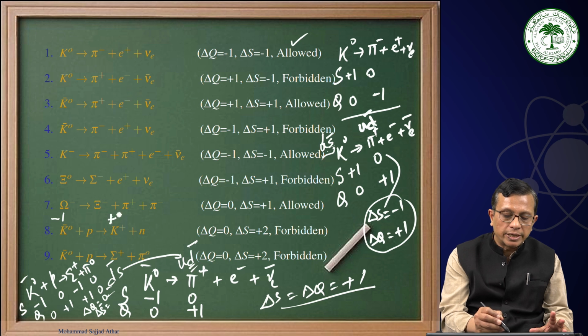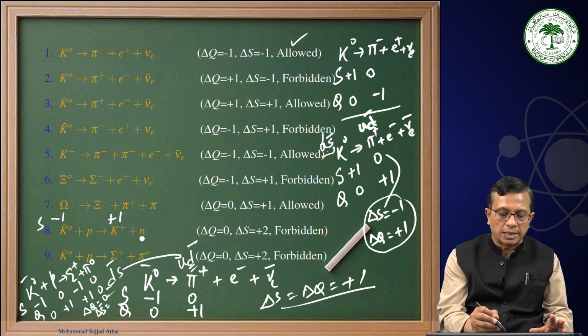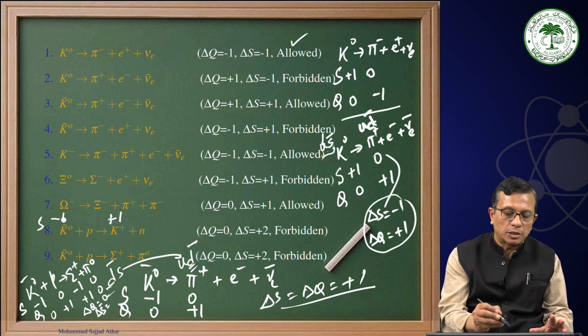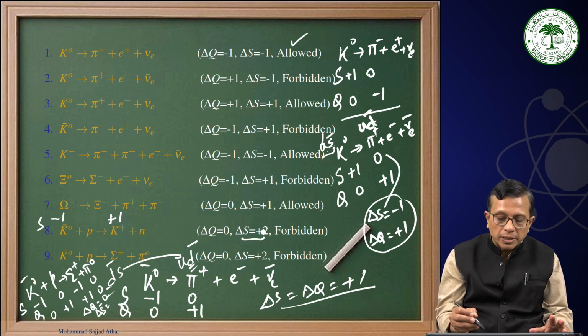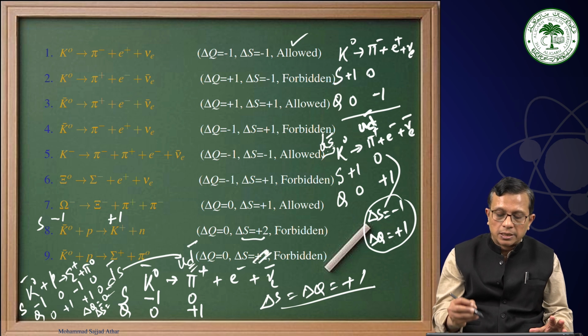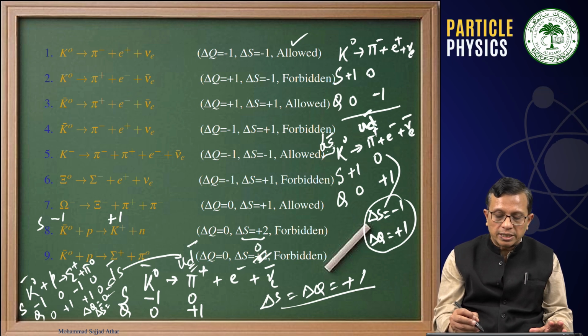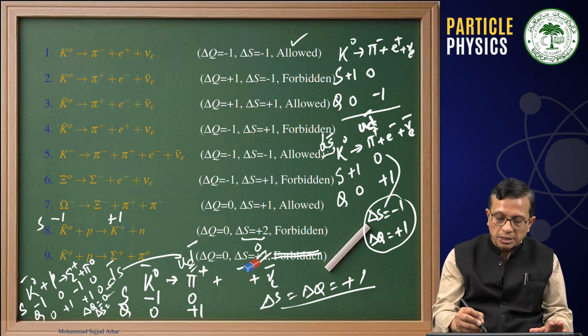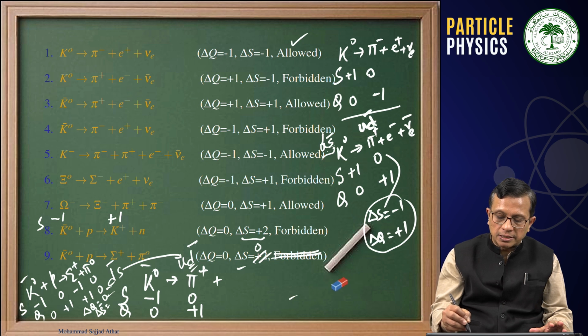This charge is, strangeness is plus 1 in the case of K0 bar plus P going to K plus N. Strangeness is plus 1. This is minus 1. Net strangeness change is plus 2. But this is wrongly written. This should not be delta S equal to plus 2, but delta S equal to 0. And when delta S is equal to 0, delta Q is equal to 0, then we have to see what is happening over here. This is a special case. Just let me spend a few minutes on discussing this example.